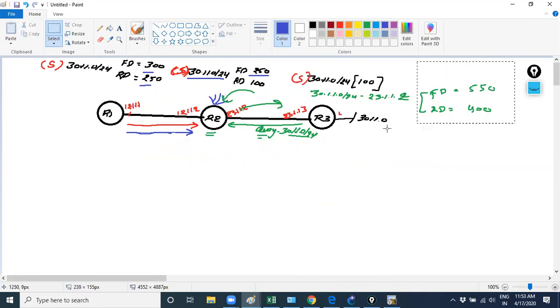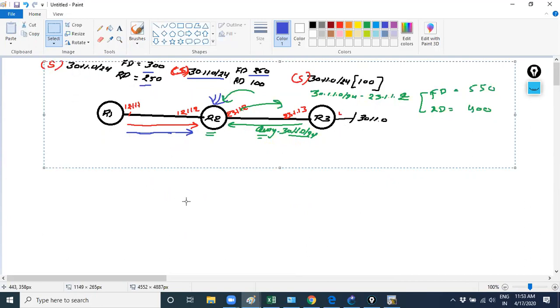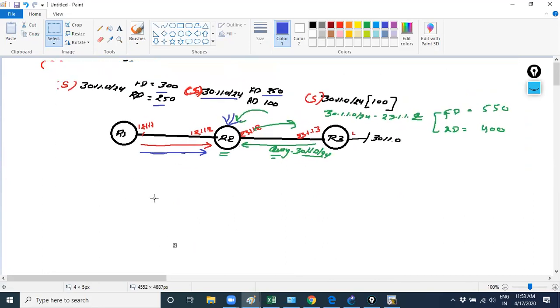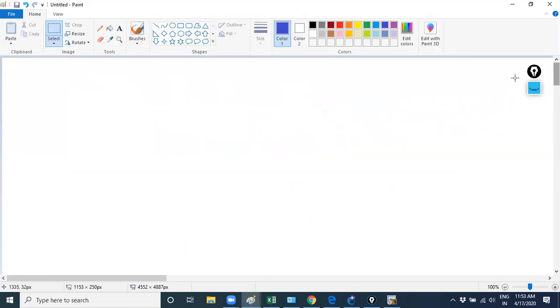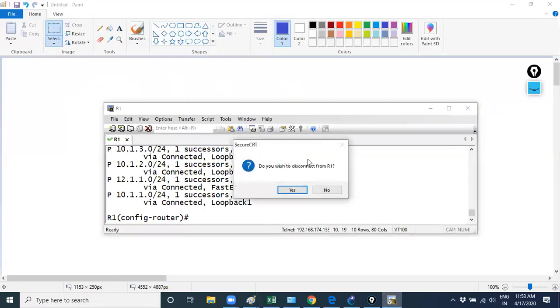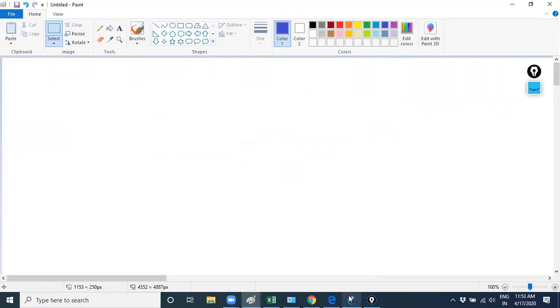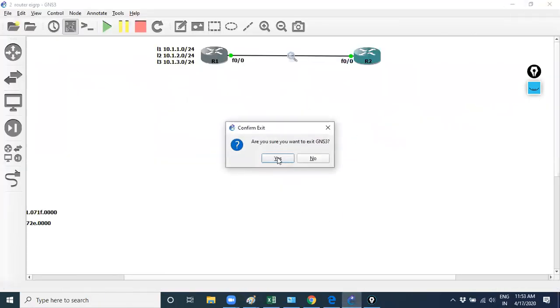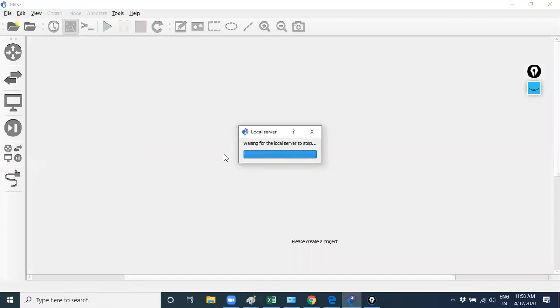Actually, at that time you were studying CCNA, which is associate level. Now you are studying professional level. I'm teaching you at expert level. So the main concept is loop avoidance: because of the feasibility condition, the loop is avoided. This is the loop avoidance mechanism of EIGRP. You will see it in many interviews; it's a common question. Okay guys, I think it's enough for today.